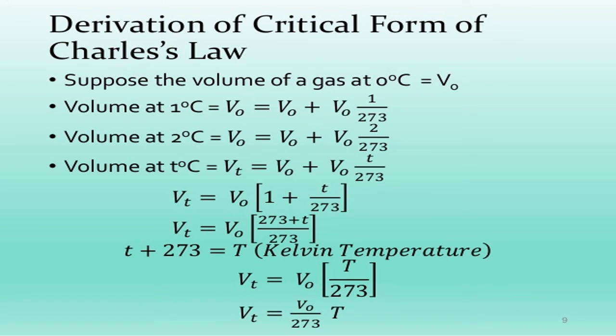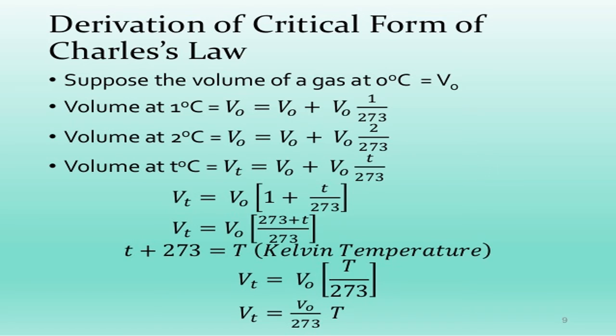Now a small derivation for Charles' law. Charles also found one more interesting thing for each degree rise in temperature. What is Charles' law? Charles' law is the relation between volume and temperature, keeping the pressure and the amount of gas constant. So increase in temperature increases the volume. This is the statement. But what they found is that for each degree rise in temperature, the volume of a gas increases by 1 by 273.15 of the original volume of the gas at 0 degree centigrade.